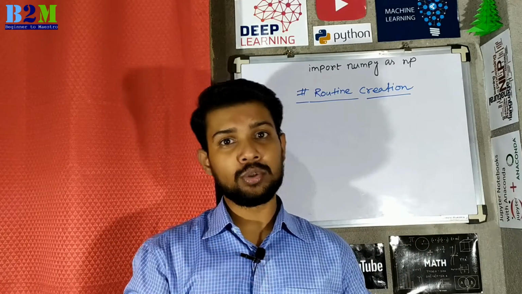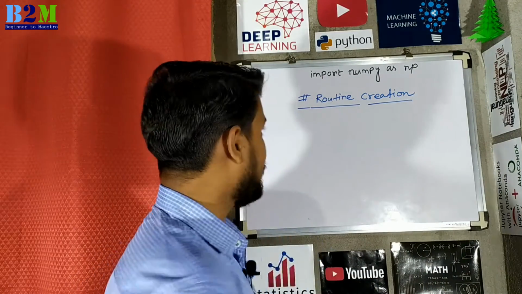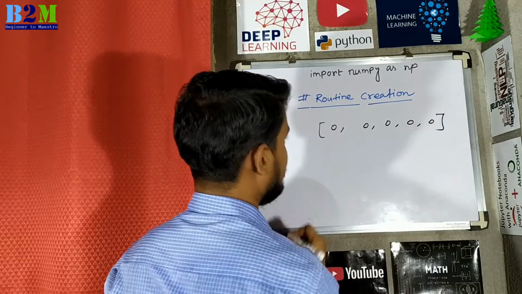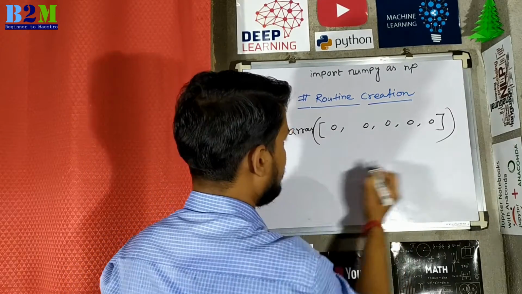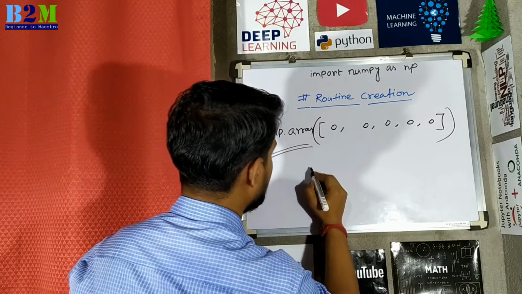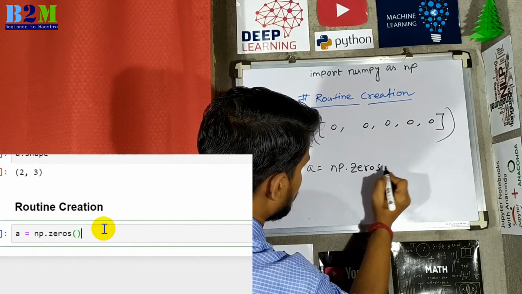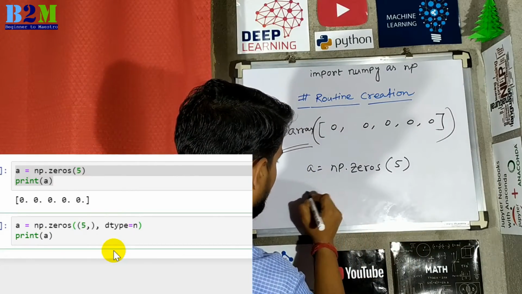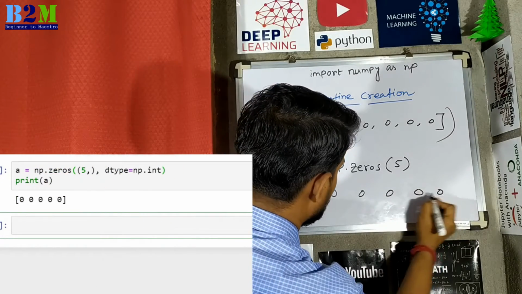Routine creation means you can use certain functions in the NumPy module, which can reduce manual effort. If you want to create an array of 5 zeros, then manually you have to write them out, and before that you have to write np.array. Instead of doing this, if you call a routine function, it will generate it easily. Like a = np.zeros and pass the number of zeros you want in the array. Then the output will become 0, 0, 0, 0, 0.